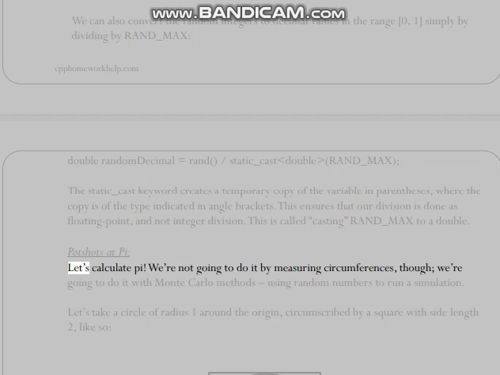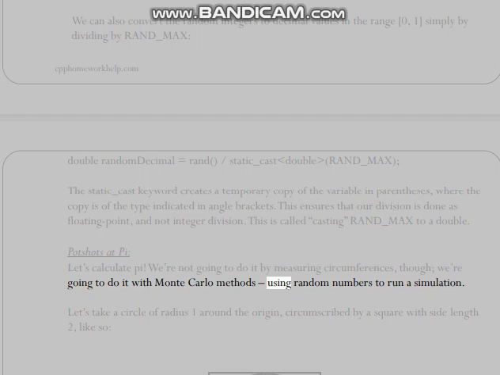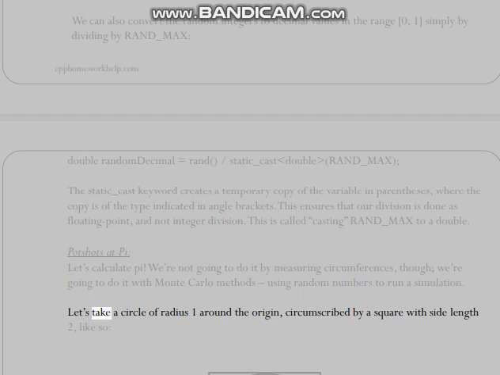Potshots at pi. Let's calculate pi. We're not going to do it by measuring circumferences, though. We're going to do it with Monte Carlo methods, using random numbers to run a simulation. Let's take a circle of radius 1 around the origin, circumscribed by a square with side length 2, like so.